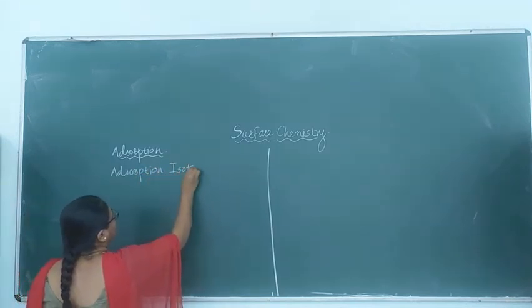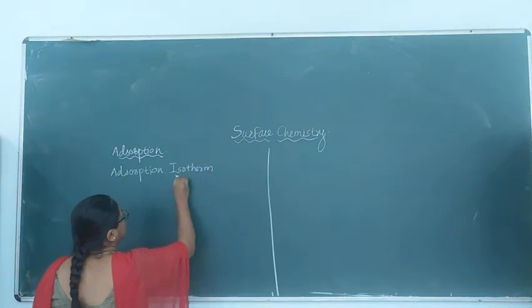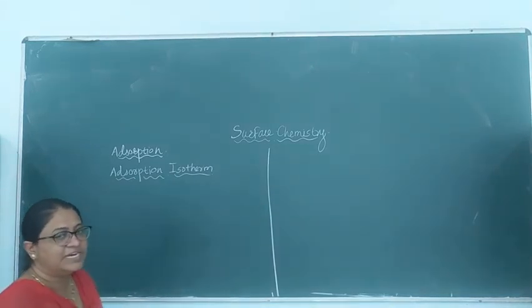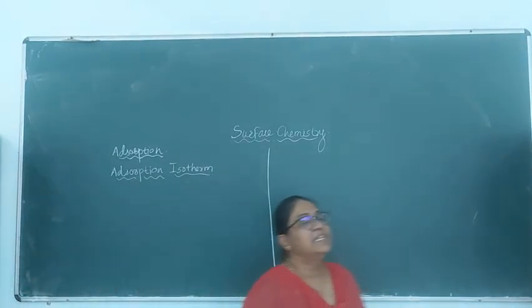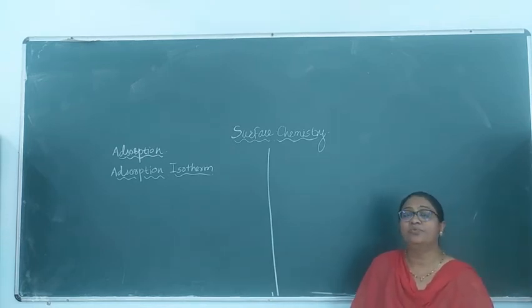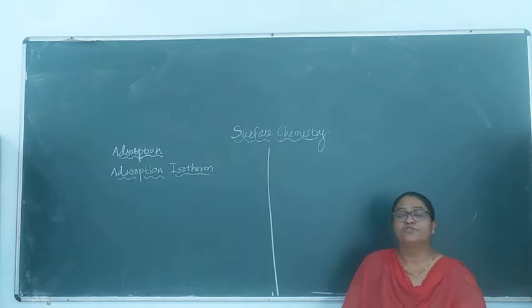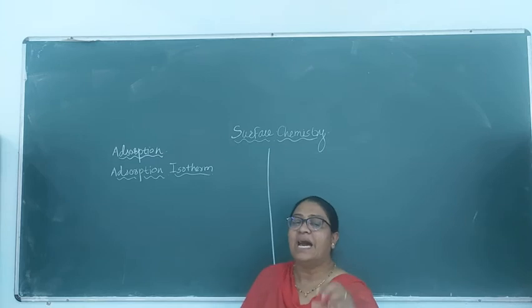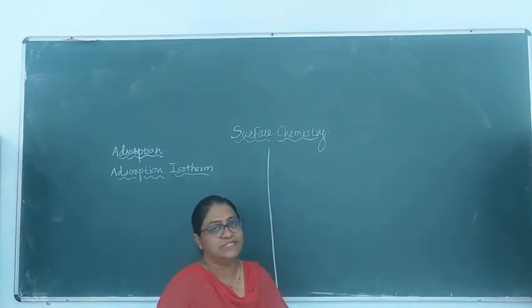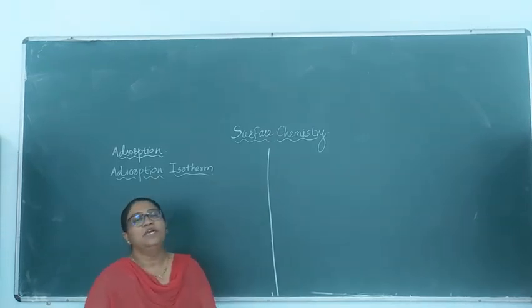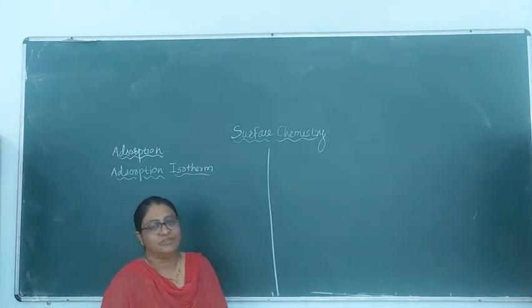What is the adsorption isotherm? Actually, this is a relation, and this relation is considered at constant temperature. So, a relation at constant temperature between the amount of the substance adsorbed and the pressure or concentration at equilibrium is called the adsorption isotherm.